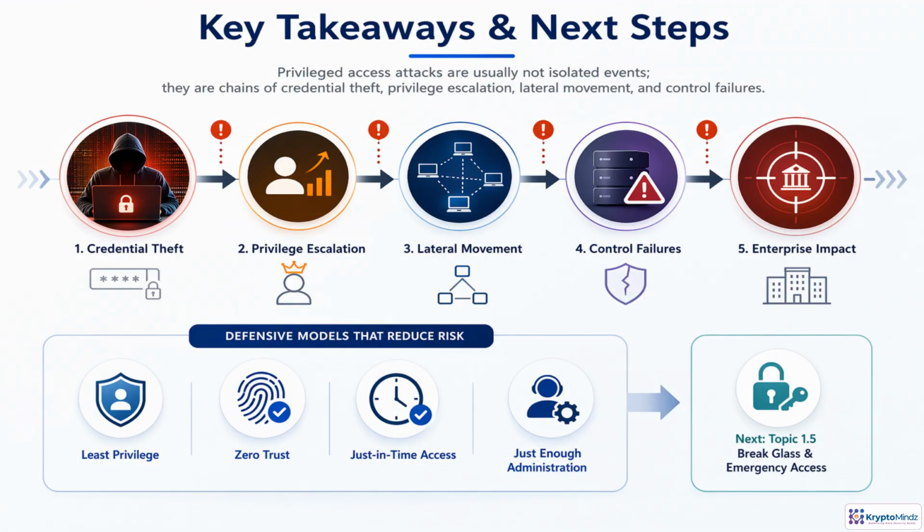The big takeaway is that privileged access attacks unfold as chains. A stolen credential can lead to escalation, lateral movement, control failure, and enterprise-wide impact. That is why defenses must limit standing privilege, verify every request, grant access only when needed, and constrain what admins can do. Next, we turn those ideas into access models: least privilege, zero trust, JIT, and JEA.